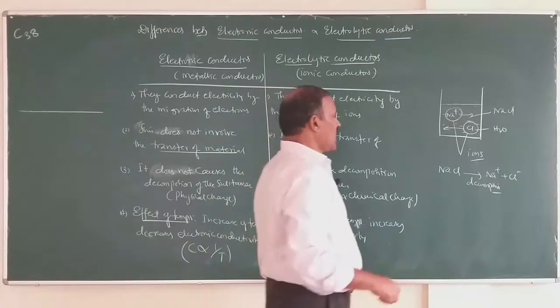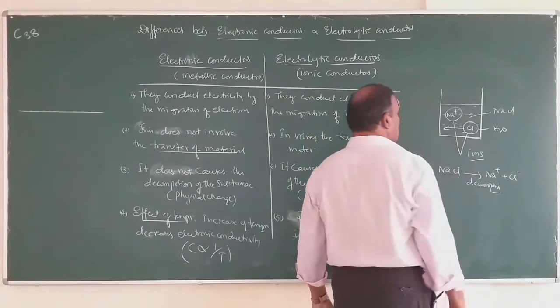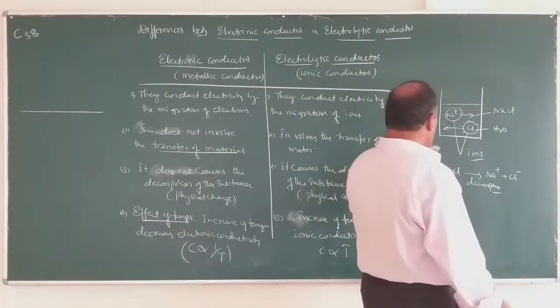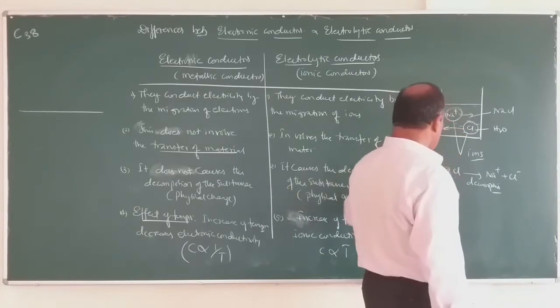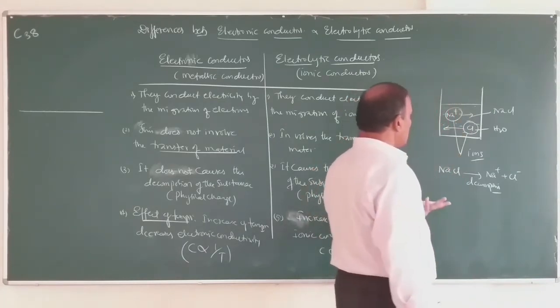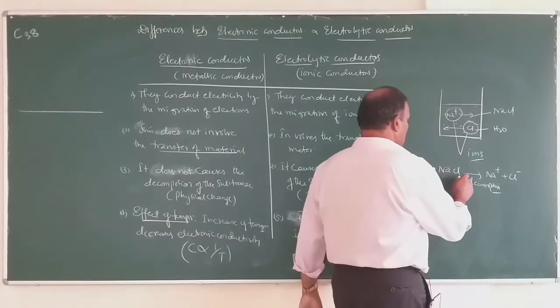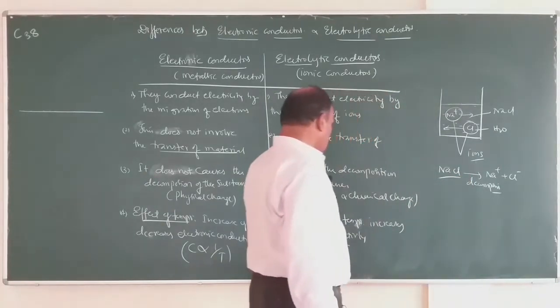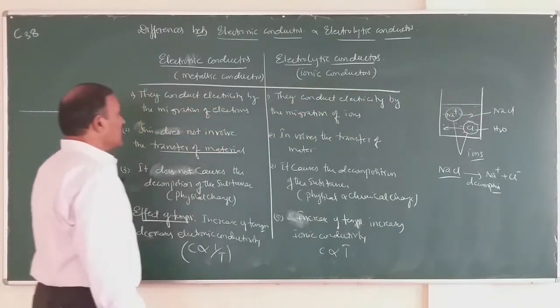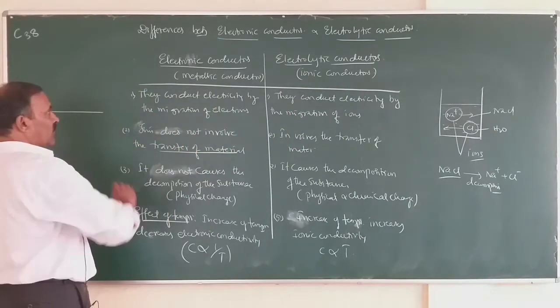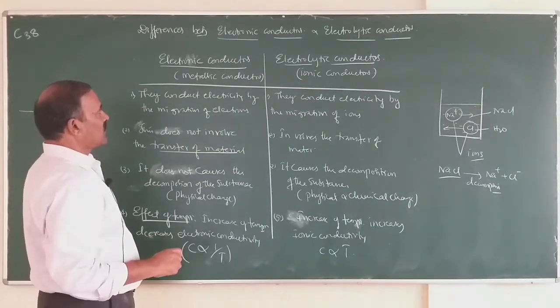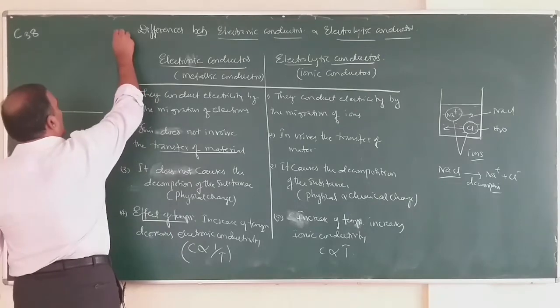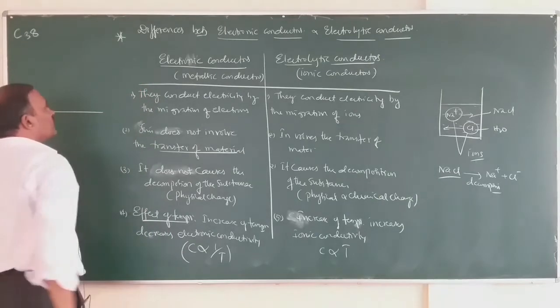This is because when the temperature is increased, the decomposition of ions increases, the number of ions increases, and hence conductivity increases. So these are the differences between electronic conductors and electrolytic conductors, and this is important.